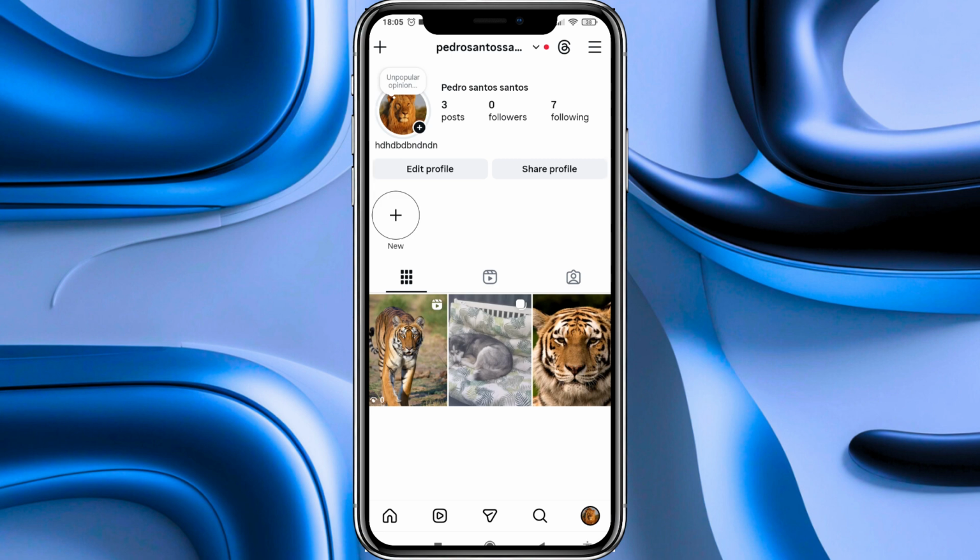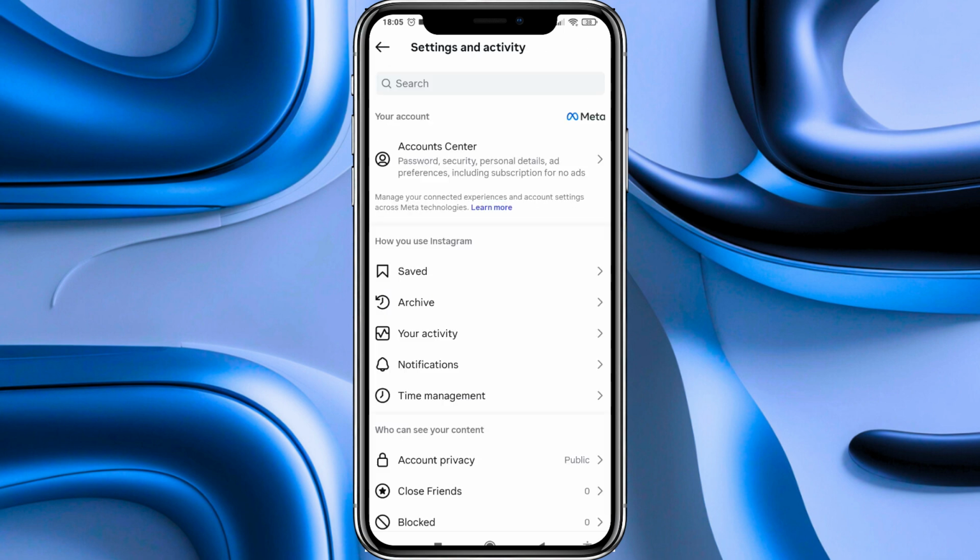Now that we are on our profile page, we have to go to the top of it where our Instagram username appears, and on the right of it, we will see these three bars. And it is very important to tap on them so that the next menu is displayed. Now we arrive to the settings and activity page, and here pay very close attention.